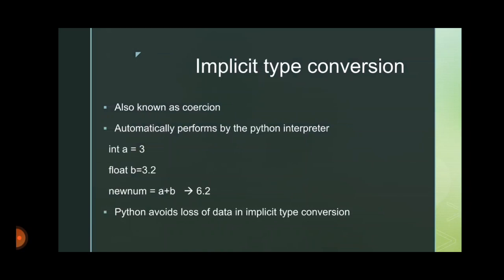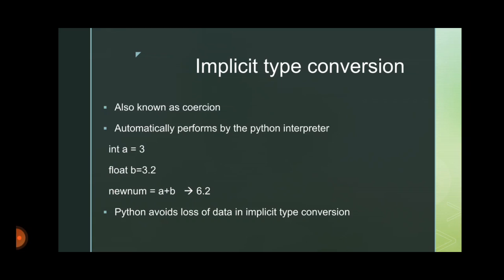First, implicit type conversion. It is also known as coercion. Implicit type conversion is automatically performed by the Python interpreter at execution time. For example, consider the variable a, which is an integer type, with the value 3, and another variable b, which is 3.2.